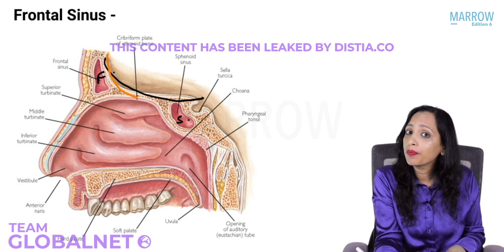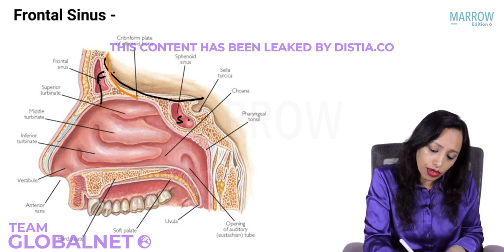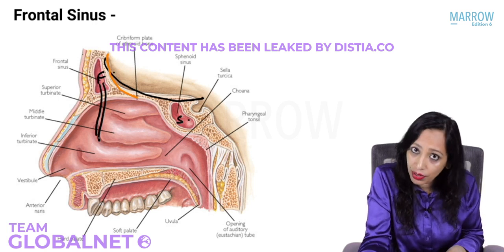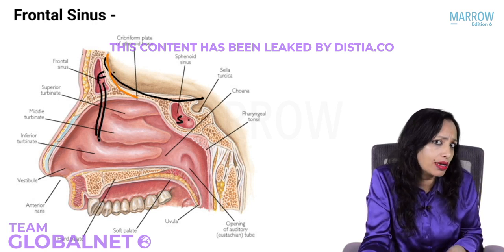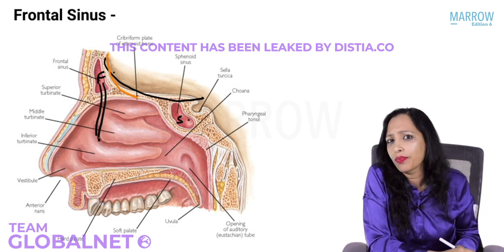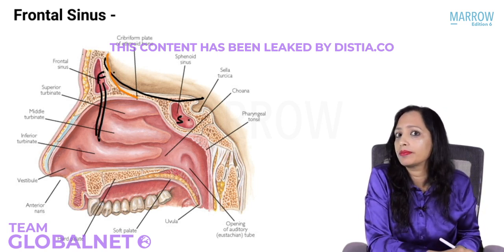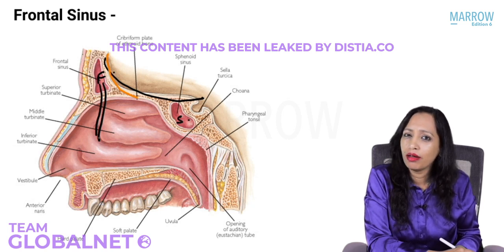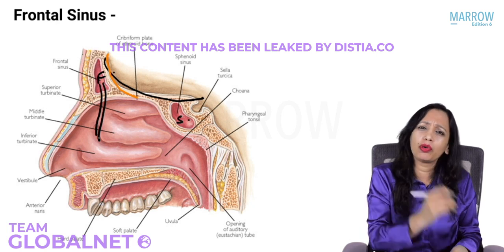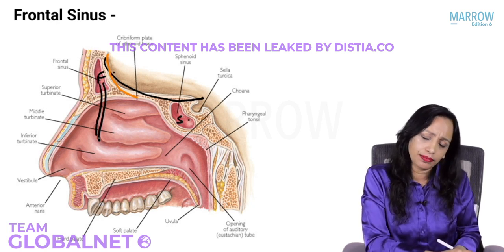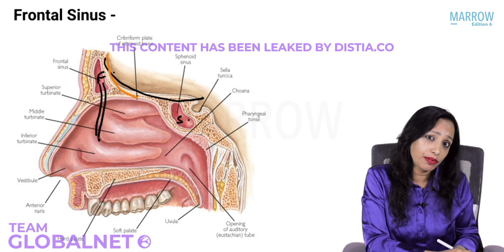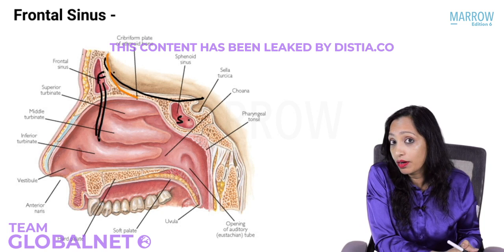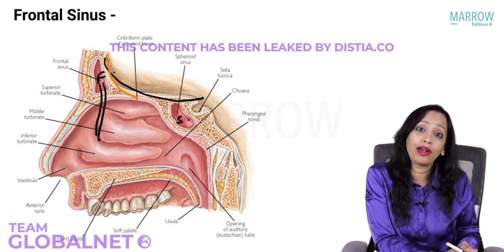Where does it open? It opens through a recess into the middle meatus, the frontonasal duct or frontal recess. Yes, it opens in the middle meatus. What's the least common sinusitis? Is it frontal or is it sphenoid? Okay, you're thinking I already told you that, but maybe I want to change the answer. Is it frontal or is it sphenoid? So, are you in a fix now? Frontal or sphenoid? It is the sphenoid. Least common is the sphenoid.